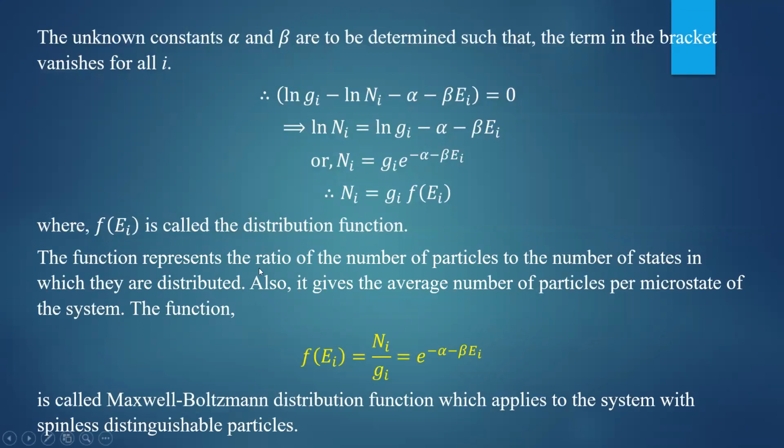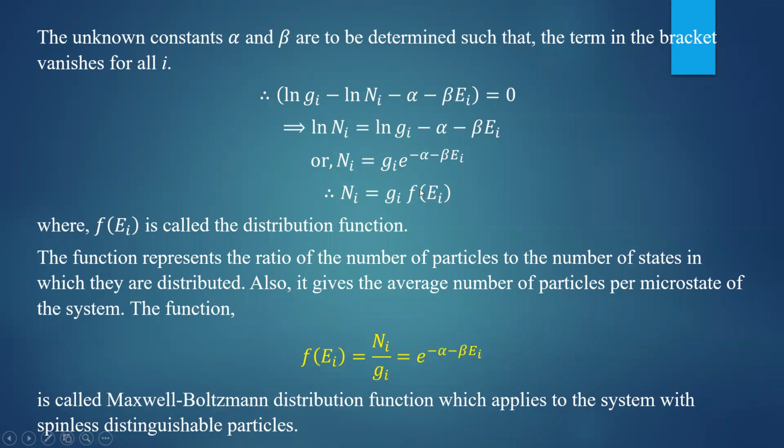So the function represents the ratio of number of particles to the number of states in which they are distributed. Basically, this distribution function is defined as the ratio of number of particles to the total number of states. That ratio is called the distribution function.